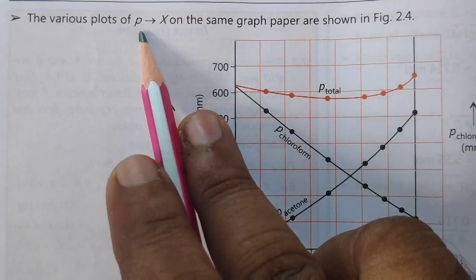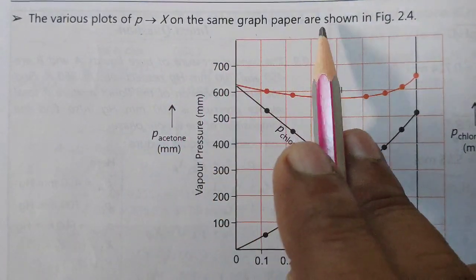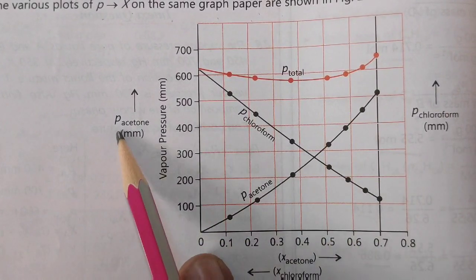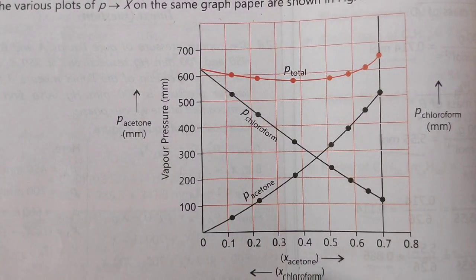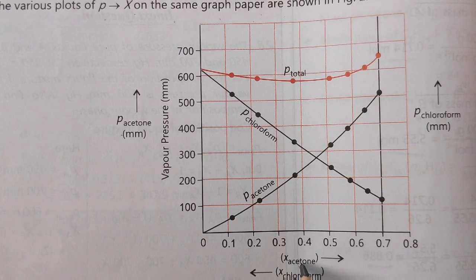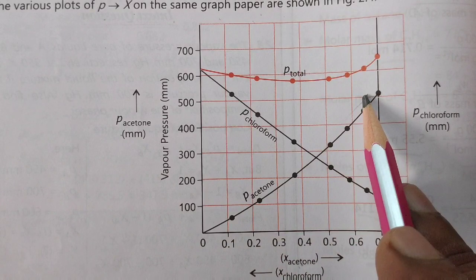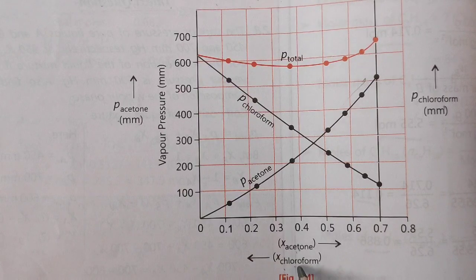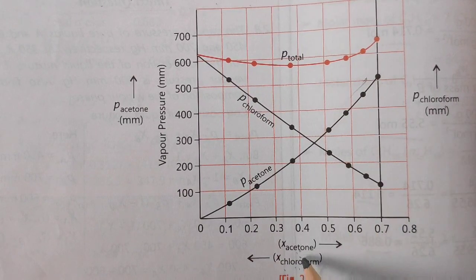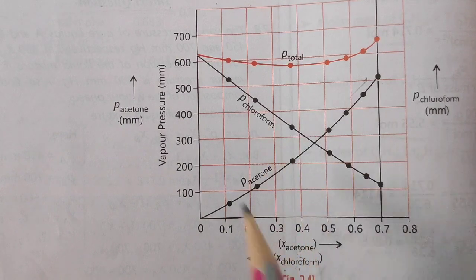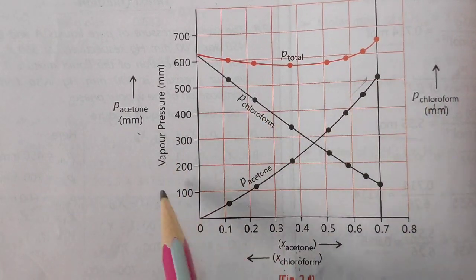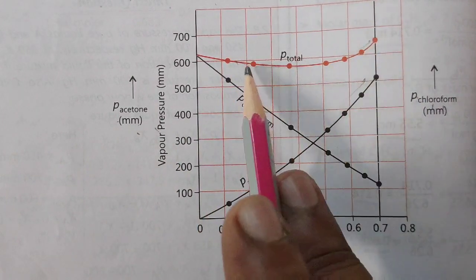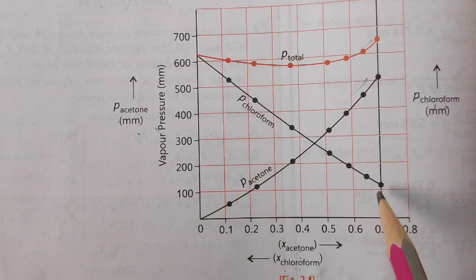Now you can see the plot of pressure against mole fraction on the same graph paper is shown in the figure. If you compare the pressure of acetone and the mole fraction of acetone given here, this is the graph you get, right? Then if you take the pressure of chloroform and its mole fraction, the graph you get is this one, right? Then if you add both, that is, from the last column of the table, you will get this graph. The graph will be a curve like this, nearer to a straight line.